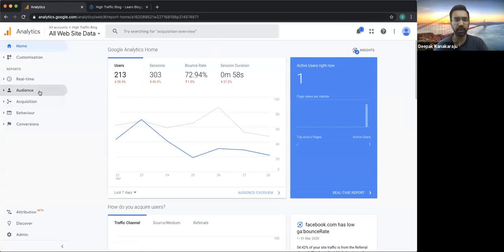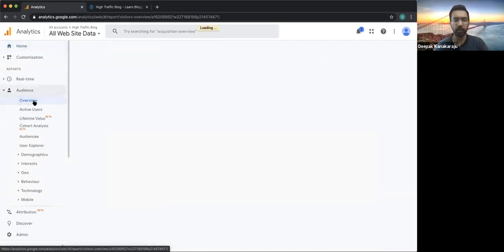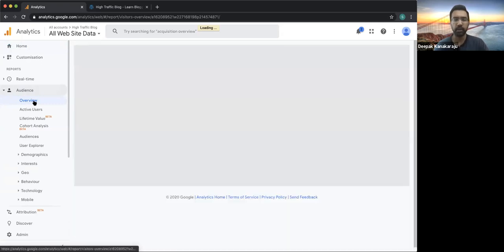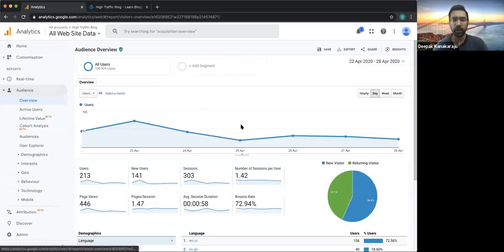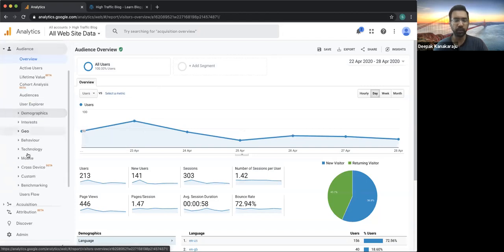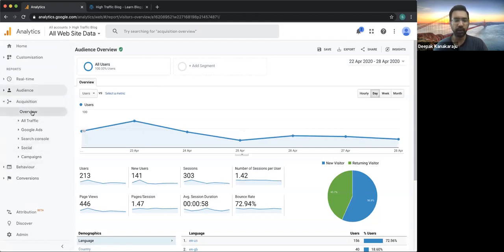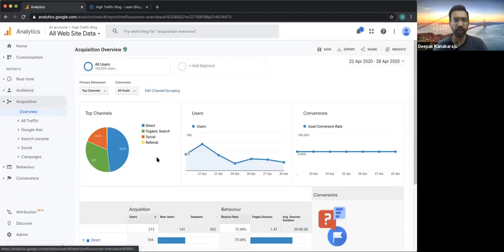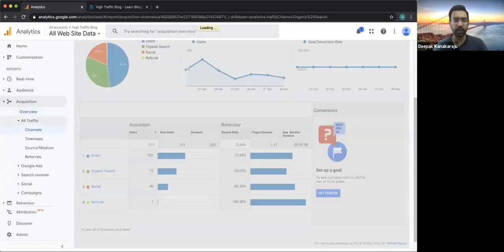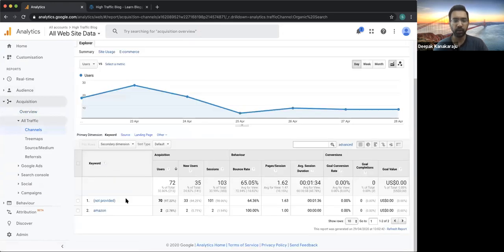So let's see how much traffic we are getting. We have just published one article and the traffic that we are getting is from the people who are following this project itself. You can see that we have been getting 31, 29, 22 visitors recently, and it has gone up to 70 visitors before. And I don't think we have anything from the search engine so far. To check how many visitors we are getting from the search engines, we can click on organic search. So 72 users from organic search so far.